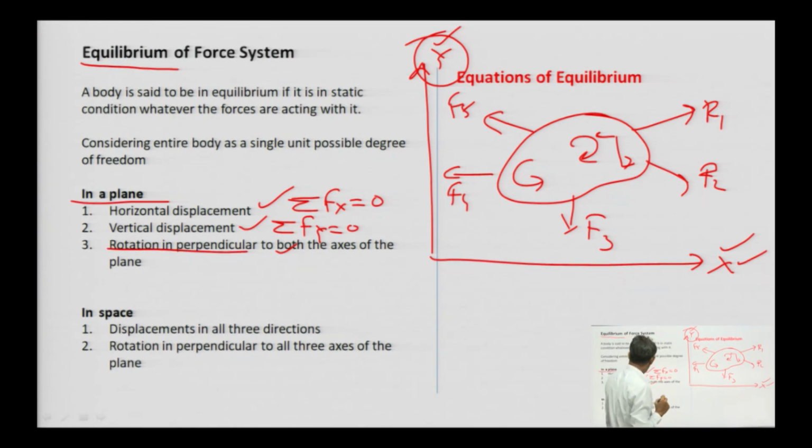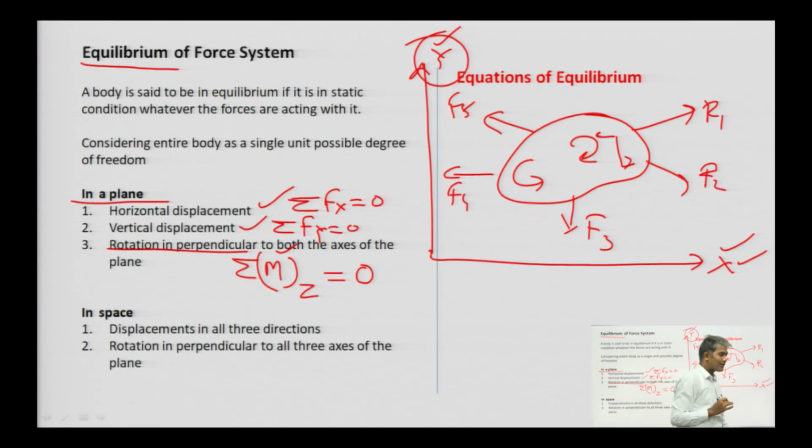The rotation means this body is not going to rotate about the axis perpendicular to this board, and it will be possible only when the summation of moments about the axis perpendicular to both x and y, sigma Mz, is equal to 0.